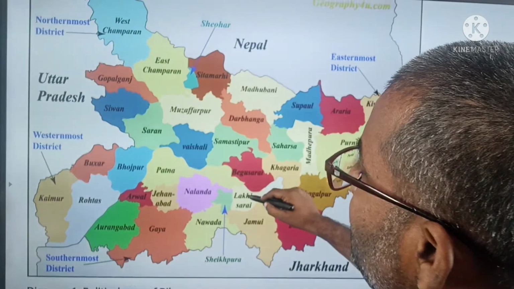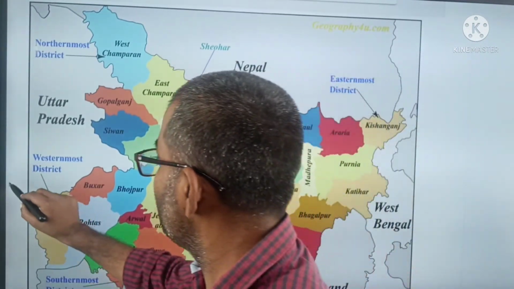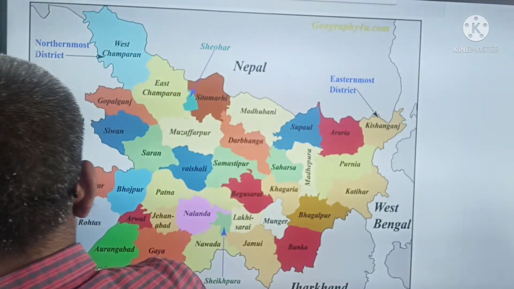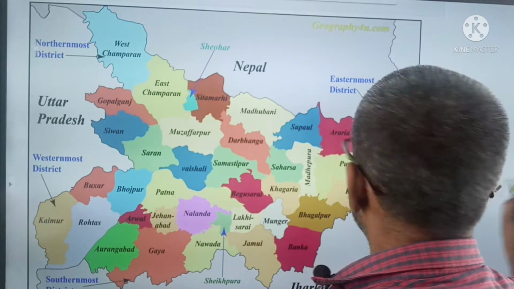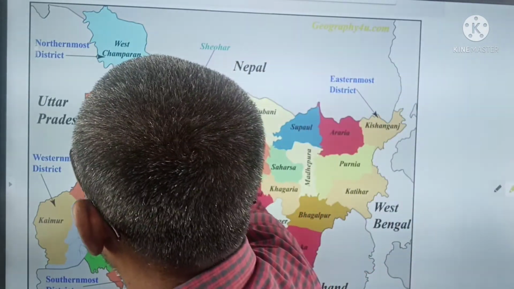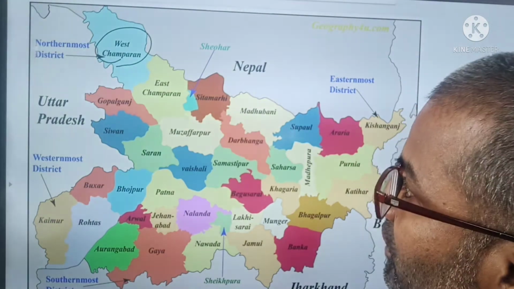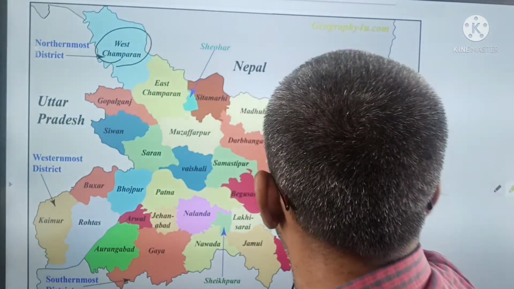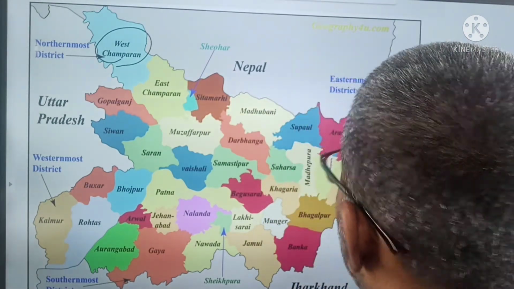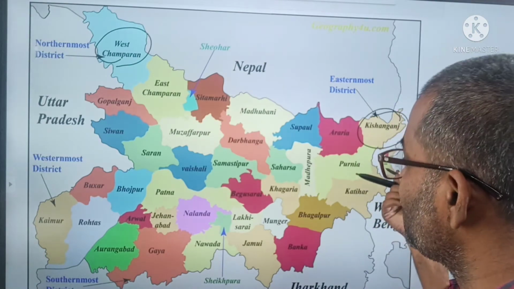So here what we see, we know that West Champaran is the northernmost district of Bihar, and in the eastern part Kishanganj is the eastern district.